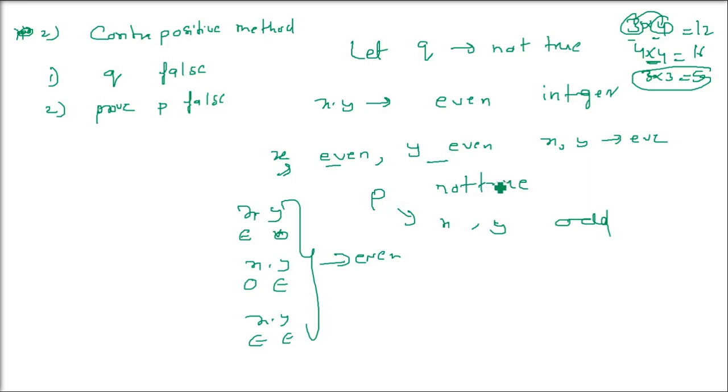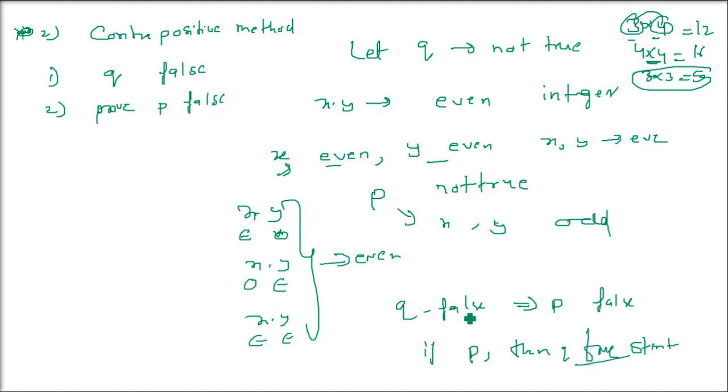That is, when we assume q to be false, we prove that p is also false. That is, x and y are not odd integers, they are even integers. So that means this if p then q is true. If p then q is true, and we proved it using the contrapositive method. Okay. If p then q is proved exactly like this, by the contrapositive method.